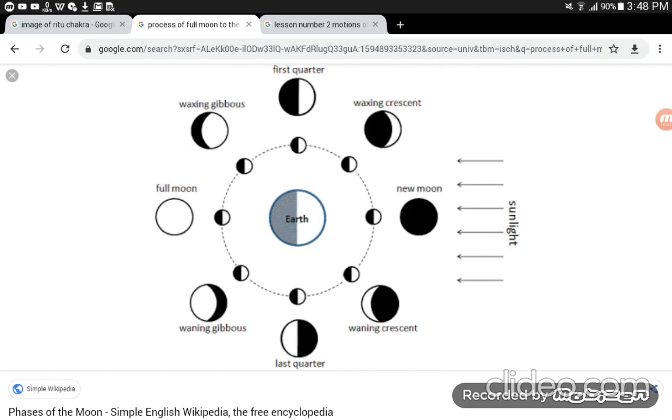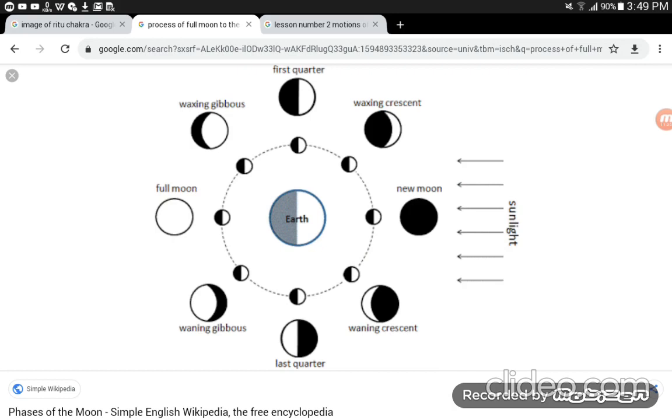The period from the new moon to the full moon is a period of waxing, that is, the white part becomes bigger and bigger. And from full moon to the new moon, again the white part becomes smaller and smaller, and it is totally new moon day. The period from new moon to full moon is 15 days, and from one new moon to the next new moon it is a period of 28 to 30 days. It is called the lunar month. Every day of the lunar month is called a tithi.